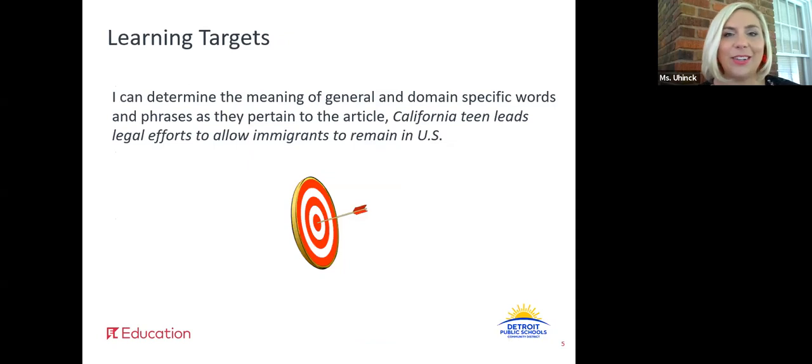Let's look at our learning target for today. I can determine the meaning of general and domain-specific words and phrases as they pertain to the article, California teen leads legal efforts to allow immigrants to remain in the United States. Today we're going to use our context clues, which are those clues from the context of the story, what's happening in the article, and we're also going to use what we know about affixes or root words to help us find the meaning of those general and domain-specific words and phrases in the text.